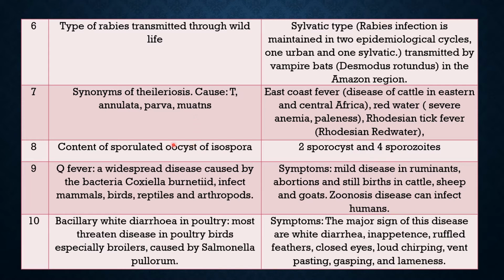Question 8. Content of sporulated oocyst of Isospora. There are two sporocysts and each sporocyst contains two sporozoites. So total four sporozoites.